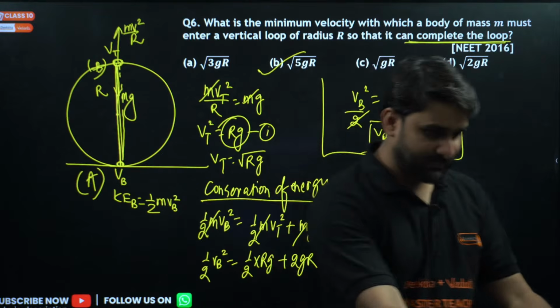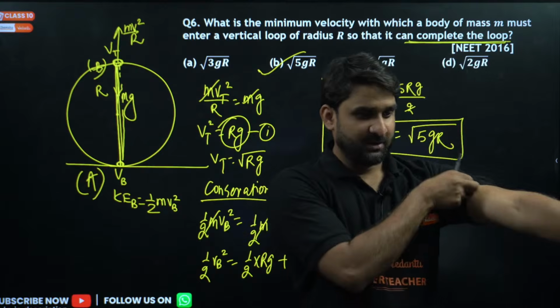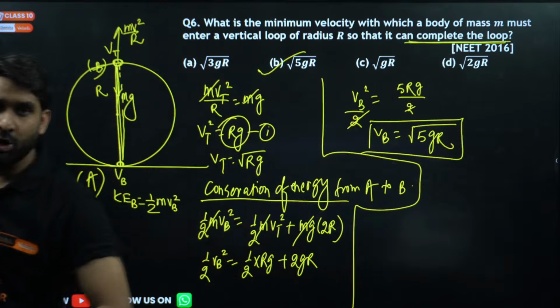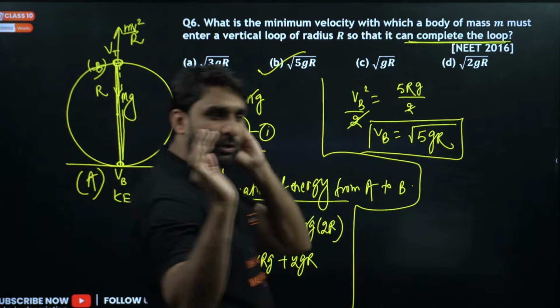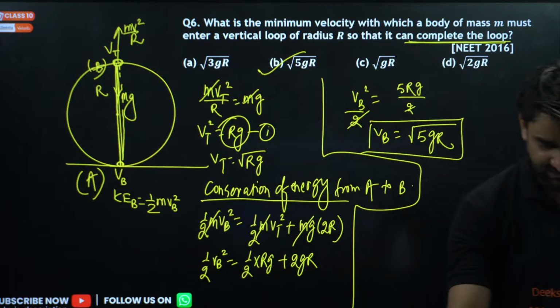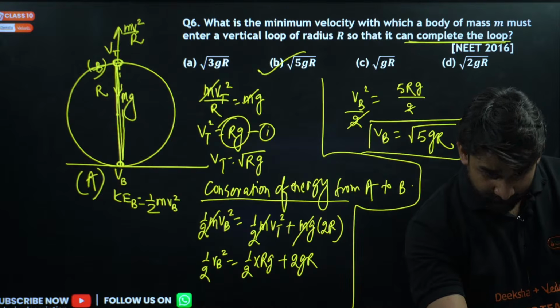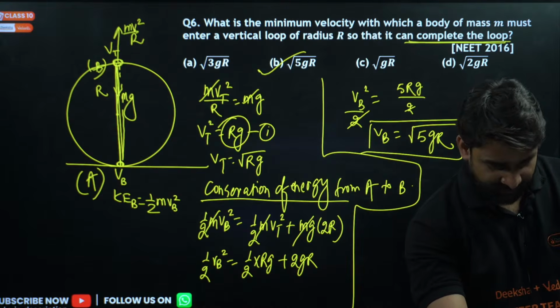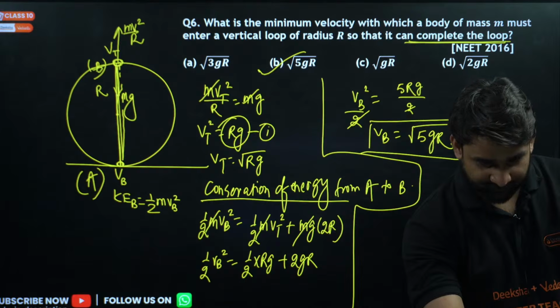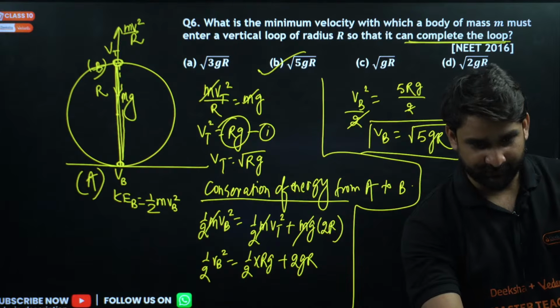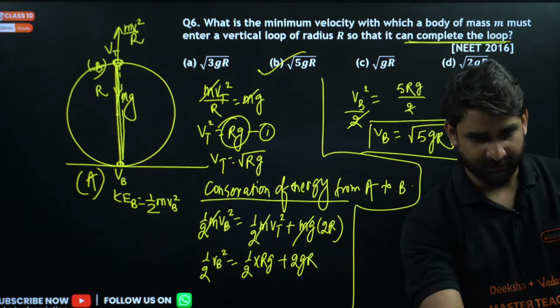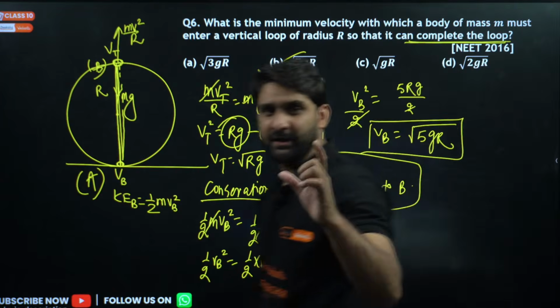Option B will be correct, under root 5gr. I hope this question is clear to you all. Is it clear to all? Option B is correct. Yeah, Shiva, perfect. Bhuvan, perfect. Rohit, perfect. Very good. Option B is correct.